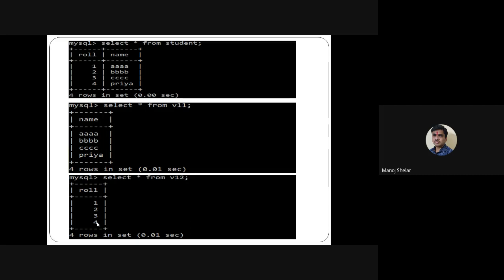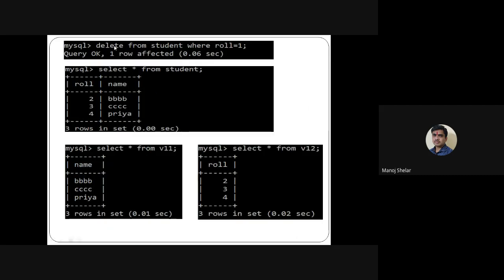This is the first query. Second, suppose delete one record from the student table. Delete from student where roll number is equal to 1. So here, select star from student. Roll number 1 is removed from the student table. So 2, 3, 4 are available. Then check select star from V11. So only BB, CC, Priya are available. The record is automatically removed from view.